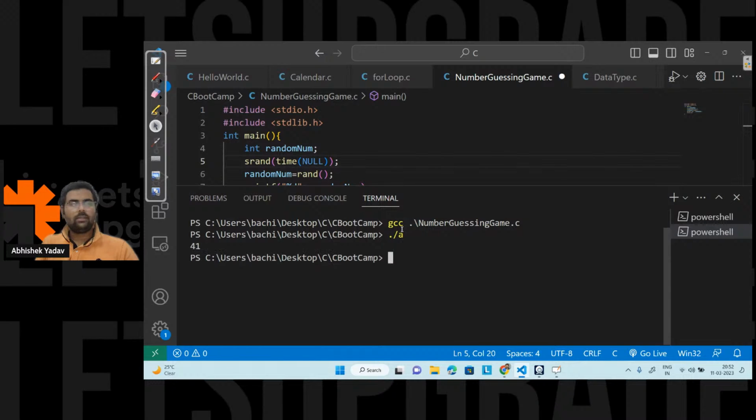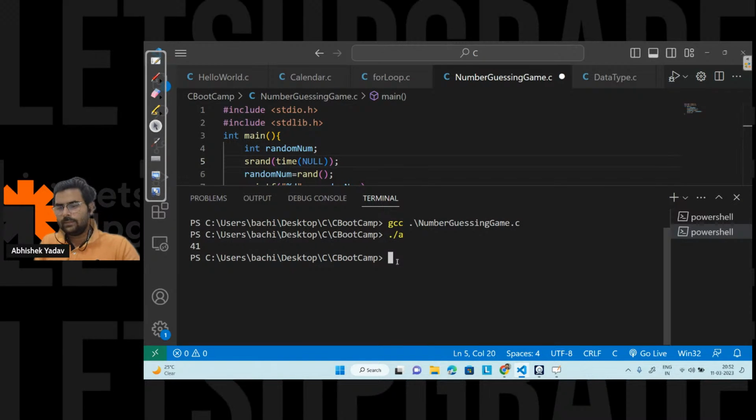Okay, it is still giving me the same answer, right? So here, if it is giving me the same answer, okay, let's see that part.